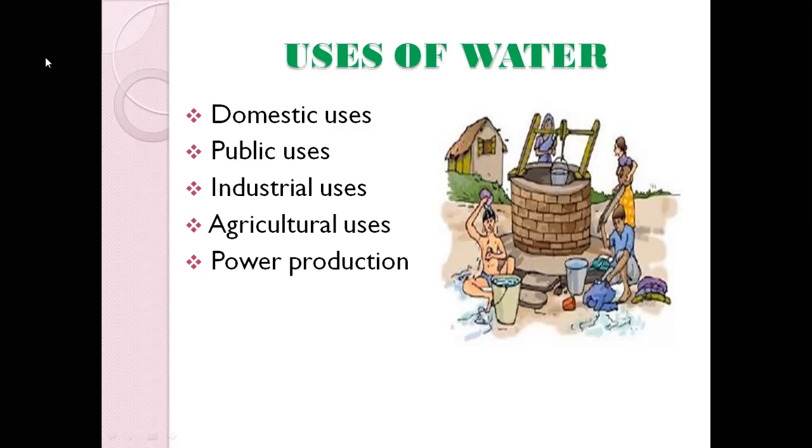Then industrial use. That means whatever water is needed for industrial purposes. All those come under industrial use. Then agricultural use, the water we need for irrigation, for farming, okay. All those come under agricultural use. And power production. So these are the main ways we usually use water, okay.